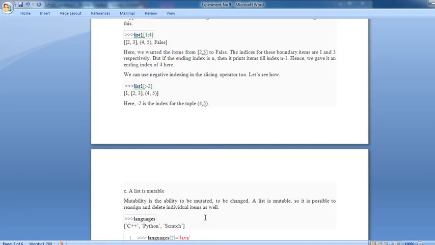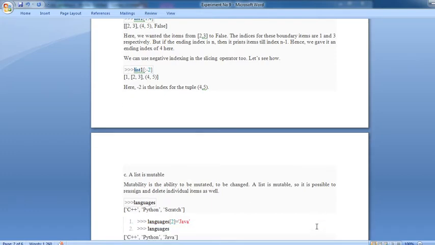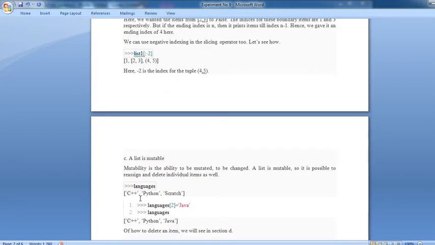Then, a list is mutable. Mutability is the ability to mutate, to be changed. A list is mutable, so it is possible to reassign and delete an individual atom as well. For example, languages: C++, Python, Scratch are defined. Languages of 2 you want to modify. Instead of Scratch you want to put Java. Simply using their indices, put languages[2] = Java, and automatically the list is reassigned as a new list: C++, Python and Java.